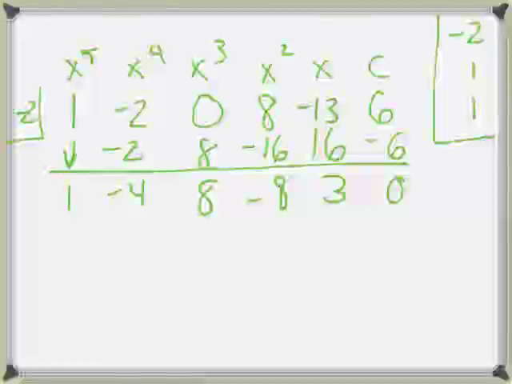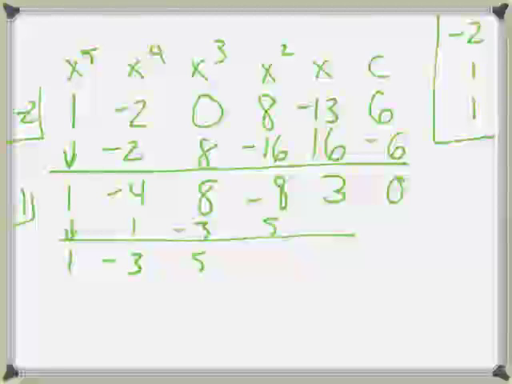You must end with a 0. If you do not, you've done something wrong, because what we're plugging in should be a solution, and solutions will always give us a remainder value of 0. What we are going to do now is plug in another solution. So not going back to the original, but from here, I'm now going to plug 1 in. Carry down the 1, multiply, add, multiply, add, multiply, add, multiply, add.